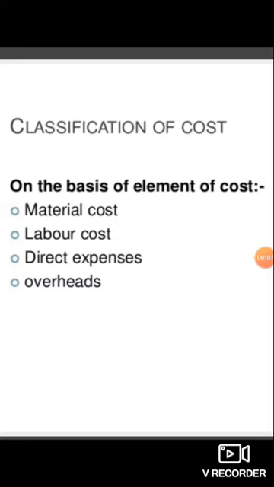Topic is classification of costs. There are different bases on which costs are classified. The first base is on the basis of element of cost. Here, material cost. Material cost is the major cost which incurs in the production of a product, and labor cost. This is also one of the major costs which incurs in the production.